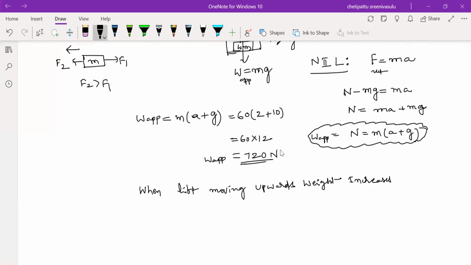Next, observe here, the third case. What is the third case? The same lift is moving downward. The lift is moving downward with an acceleration.